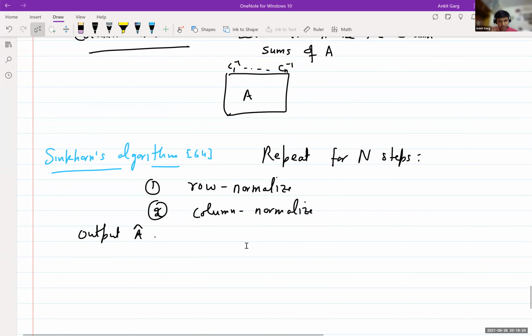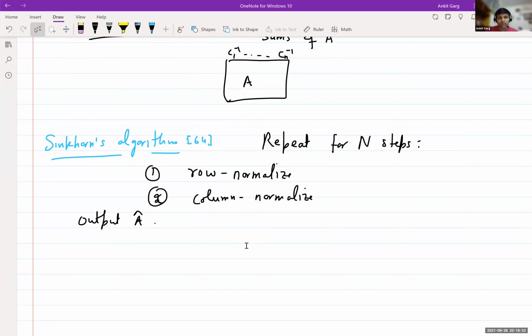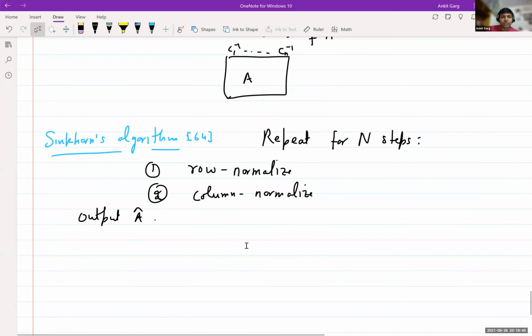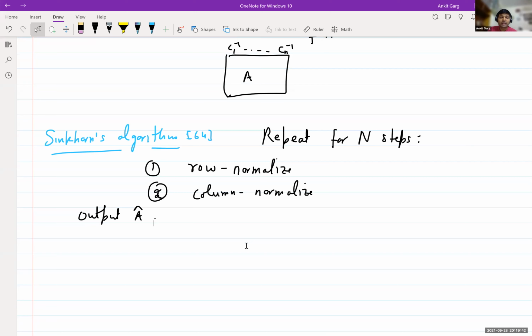So this is the algorithm, and it not only works, it actually works pretty efficiently. We'll prove that now. Any questions about the algorithm? I think it's pretty clear. Just keep doing these two steps repeatedly. Okay, so let's analyze this algorithm.